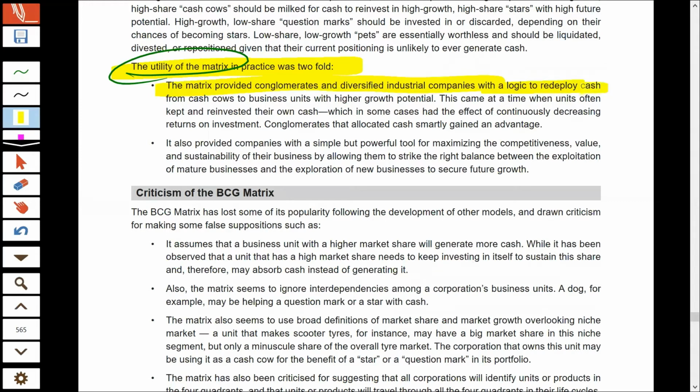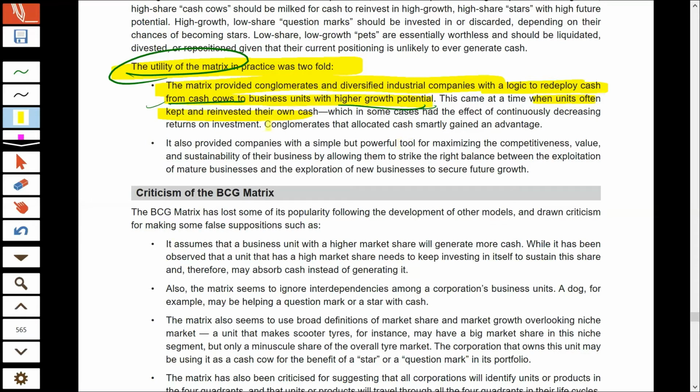So after analysis, you can decide to redeploy your cash from your cash cows to those businesses that have higher growth. Once you come to know that a particular business is a cash cow, you can generate the maximum amount of profit from your cash cow and invest the profits generated from the cash cow in your stars, which have high growth potential in future. So BCG actually helps you to take the decision of investment and reinvestment, whether you should invest in a particular business or not, and how you should classify your investment.